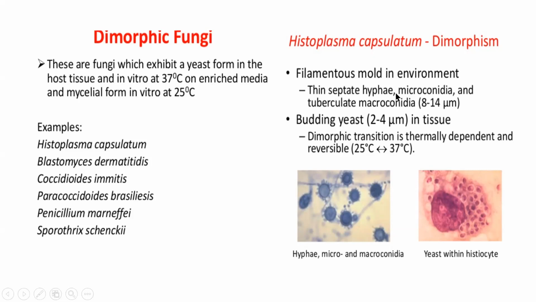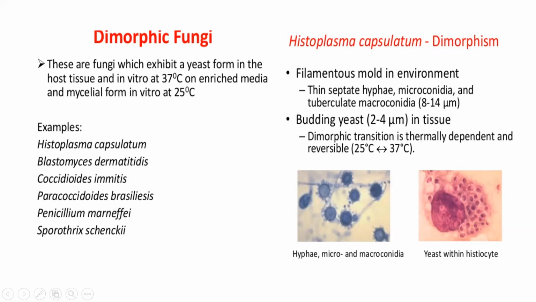Okay, thin septate hyphae you can see outside the human cell. Inside the human cell, it is 37 degrees, so it will take up a yeast form. So depending on the temperature, the fungal cells can take the form of yeast or of a mycelial form. So such fungi are called dimorphic fungi.